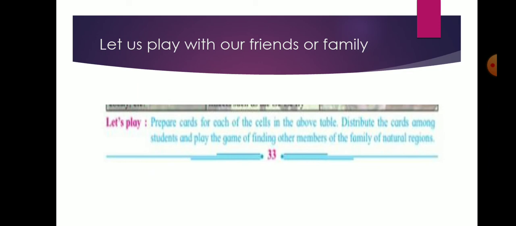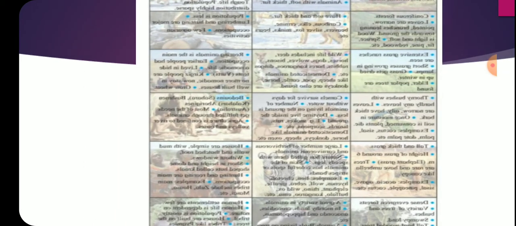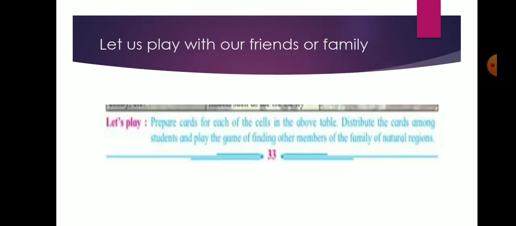Let us play with our friends or family. Here they are shown. Prepare cards for each of the cells in the above table. Distribute the cards among the students and play the game of finding other members of the family of natural regions.